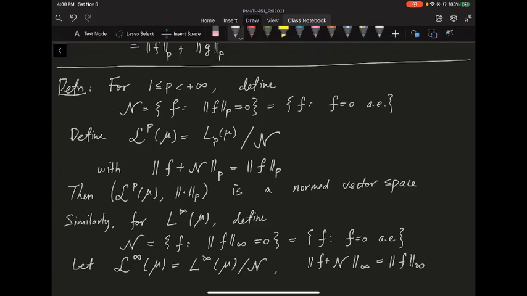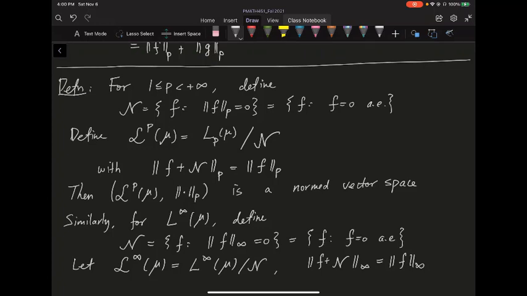Okay, so for the LP space, let's define N to be the kernel of the semi-norm, basically all the f where the semi-norm is equal to 0. When the semi-norm is equal to 0, it's essentially saying f is 0 almost everywhere, because you're integrating some function and you integrate it to 0, so this function has to be 0 almost everywhere. It's fairly simple to see that.